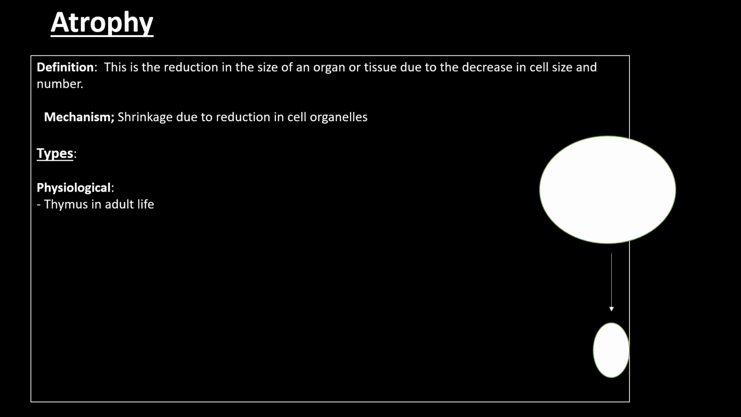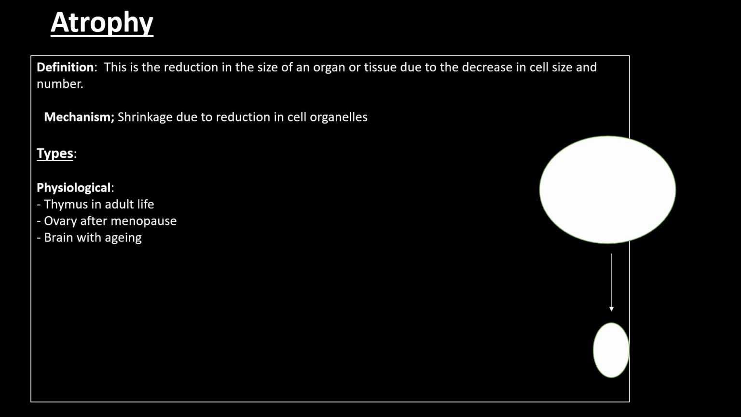So the first one we have is the thymus. When we were young, the thymus is bigger in size, but as we grow older, the thymus tends to decrease in size, which is physiological. So the decrease in the size of the thymus in adult life is an example of physiological atrophy. The second one we have is the ovary after menopause. After the period of menopause in women, the ovaries tend to reduce in size, which is something that is physiological. So the reduction in the size of the ovaries after menopause is an example of physiological atrophy.